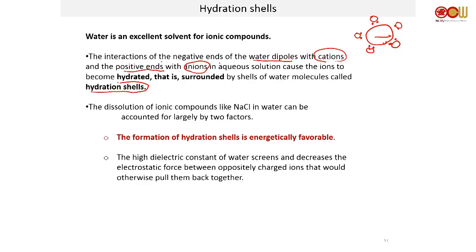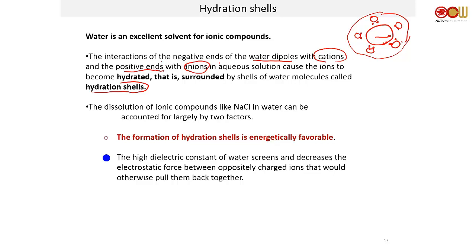The shell, as in 壳, shell, so this thing forms sort of like a little shell. The solution of ionic compounds like NaCl in water can be accounted for largely by 2 factors. Number 1, formation of the hydration shell is super energetically favorable. So if you throw NaCl into water, you'll actually release energy. 2, the dielectric constant of water screens and decreases the electrostatic force between the opposite charges, which will otherwise pull